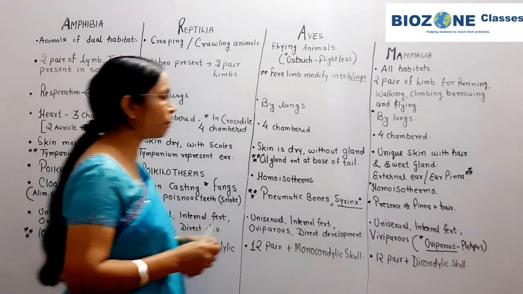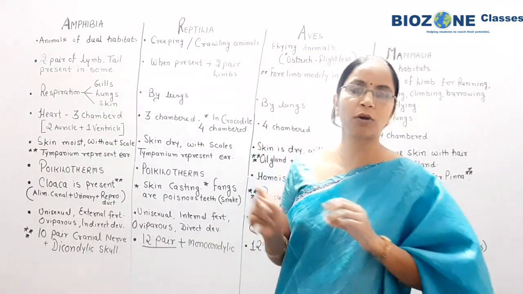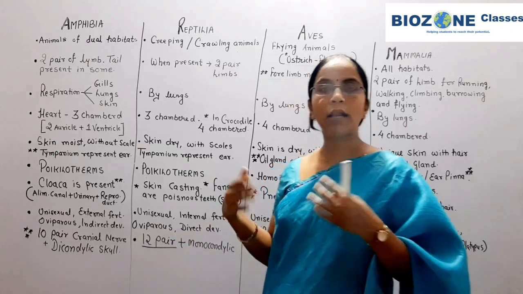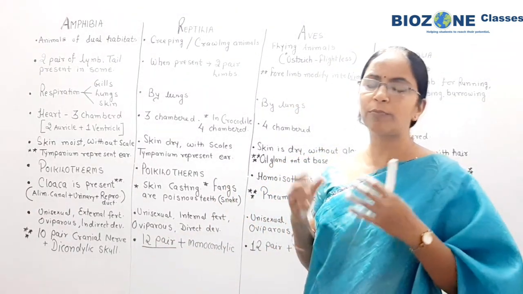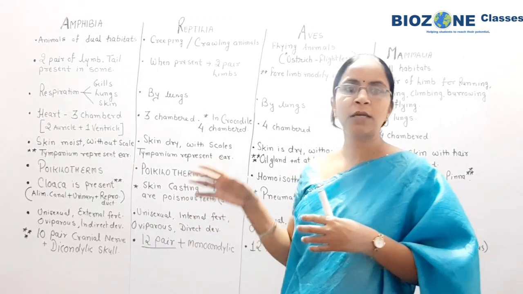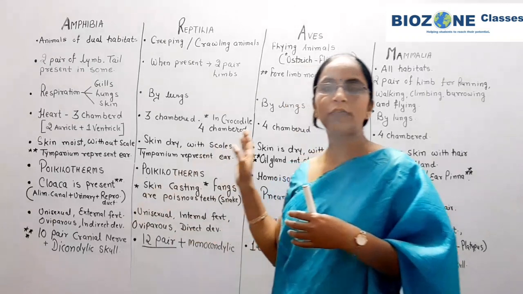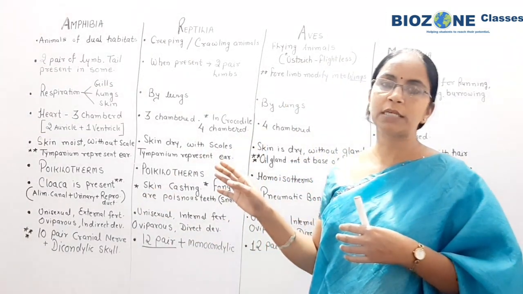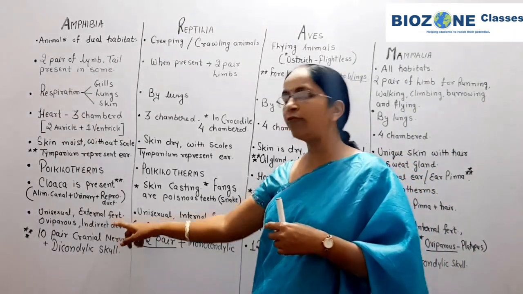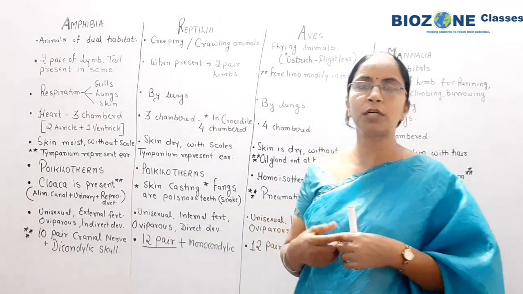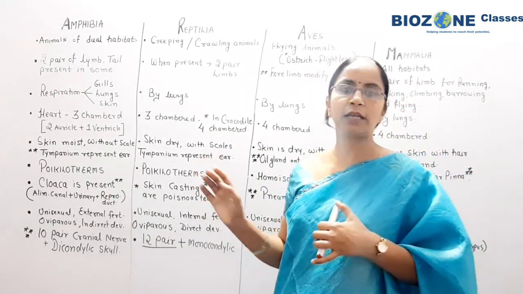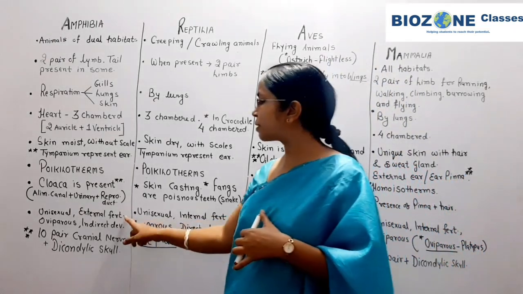So in reproduction, all the four classes are unisexual, and they all show sexual dimorphism. Basically forget about hermaphrodites in these animals. Predominantly the animals in all four classes are unisexual. Now in fertilization we again observe variation. In some, fertilization is external, whereas in others fertilization is internal. So that part we discuss here.